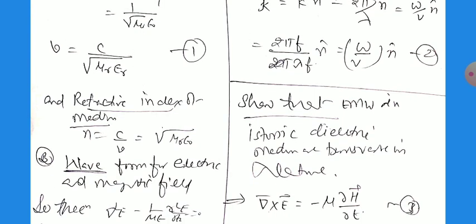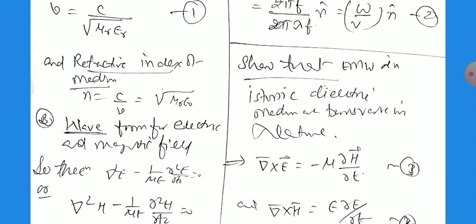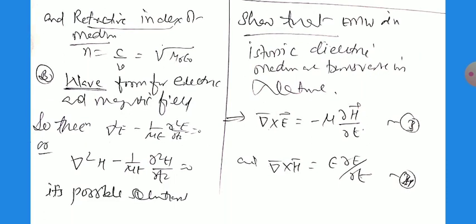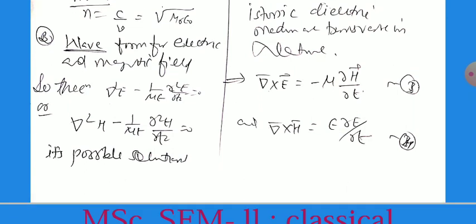Next, the waveform of the electric and magnetic field. So we can write del square E equals minus 1 by mu epsilon del square E by del t square, and similarly del square H equals minus 1 by mu epsilon del square H by del t square. Its possible solutions we have written earlier: E equals E0 e raised to power iota (k dot r minus omega t), and H equals H0 e raised to power iota (k dot r minus omega t).